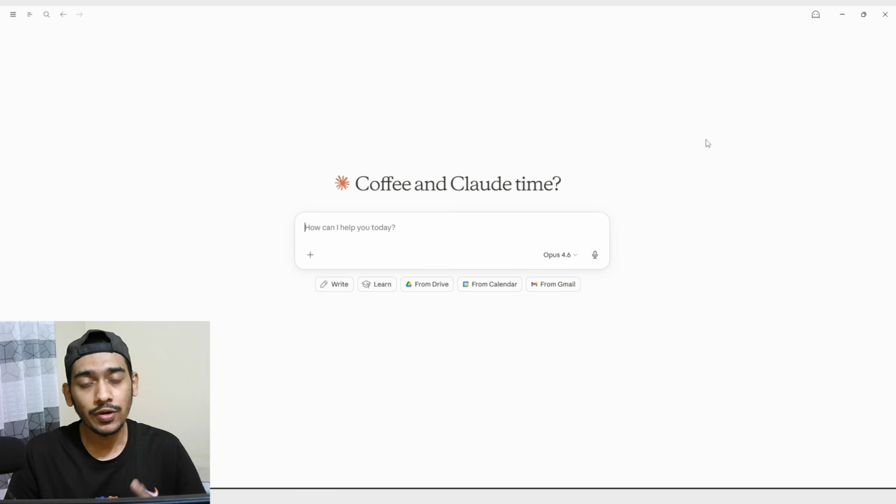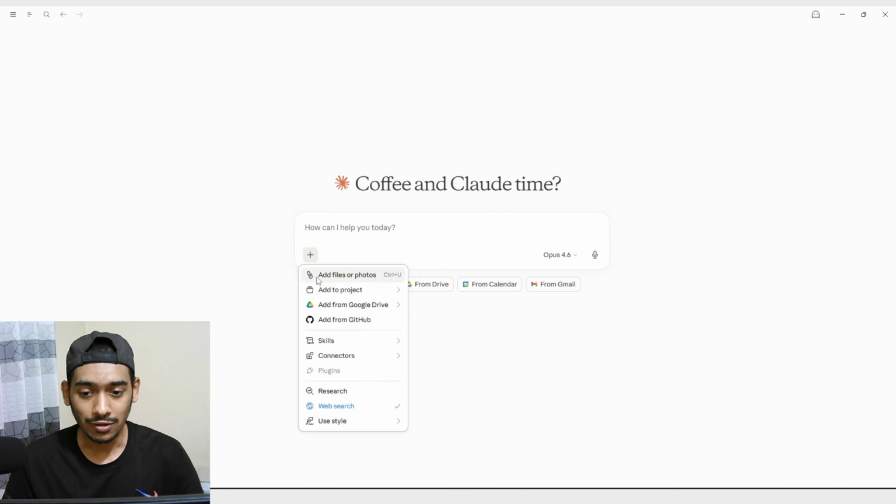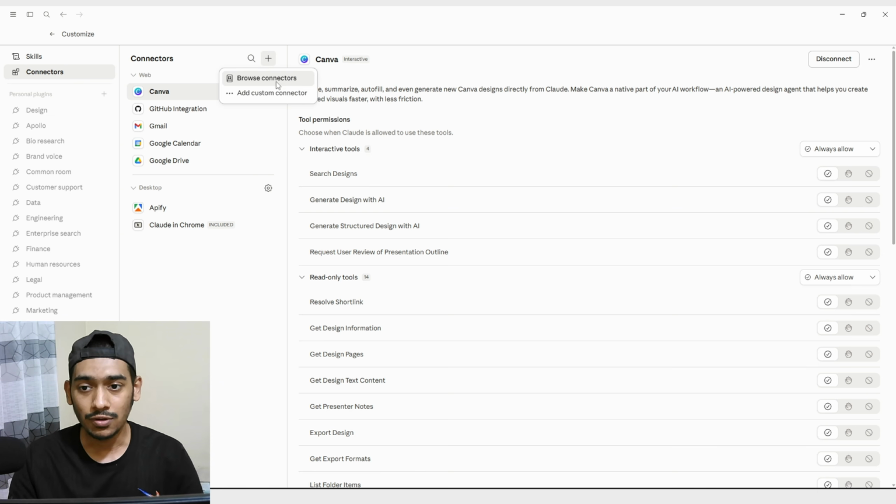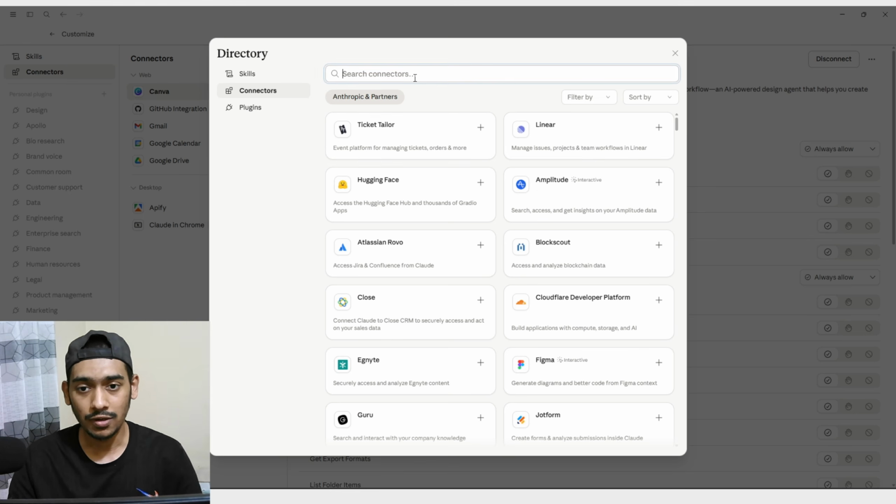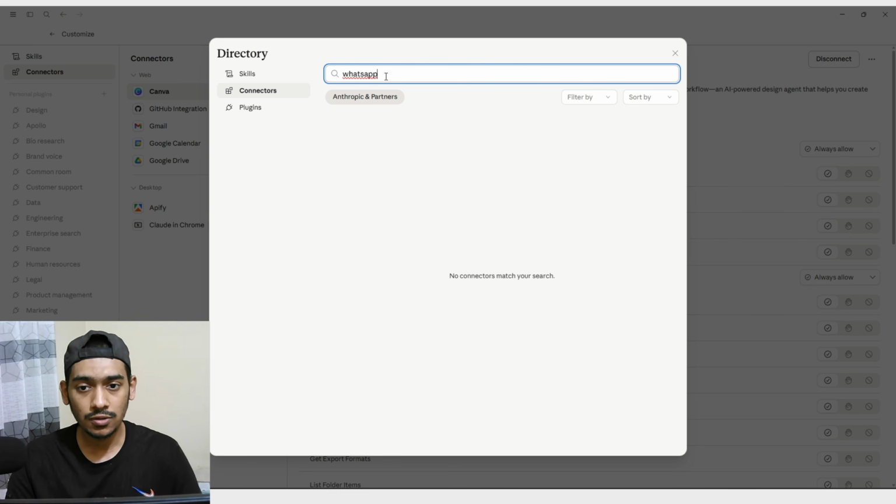And after doing that, you have to move to the next step, where you have to add WhatsApp to Claude. But there's a problem. If you go to the connectors of Claude and search for WhatsApp, you will not find WhatsApp in here. You can see that there is no WhatsApp integration here. It means Claude officially still doesn't connect with WhatsApp.